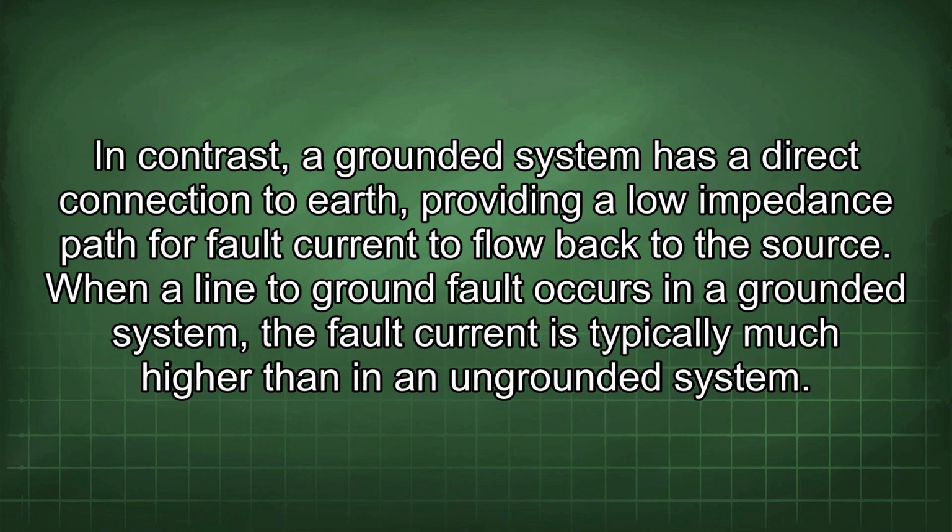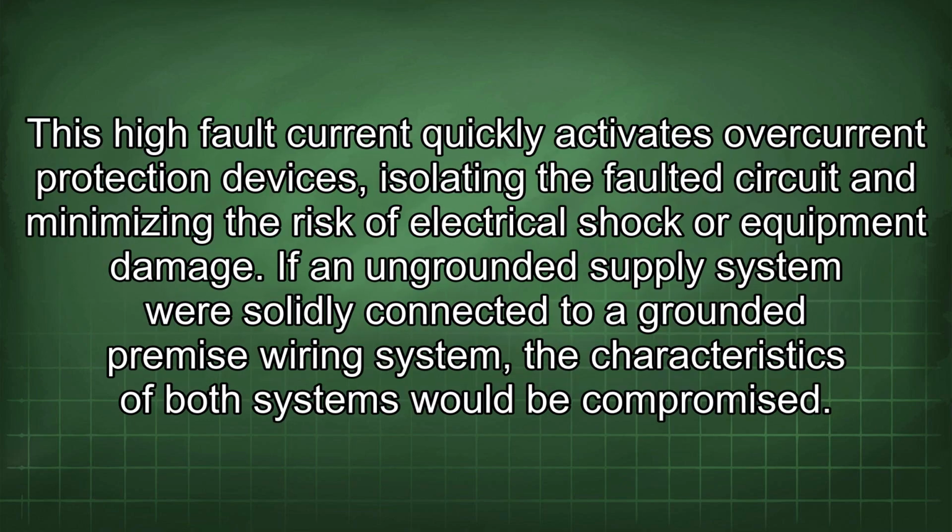In contrast, a grounded system has a direct connection to earth, providing a low impedance path for fault current to flow back to the source. When a line-to-ground fault occurs in a grounded system, the fault current is typically much higher than in an ungrounded system. This high fault current quickly activates overcurrent protection devices, isolating the faulted circuit and minimizing the risk of electrical shock or equipment damage.